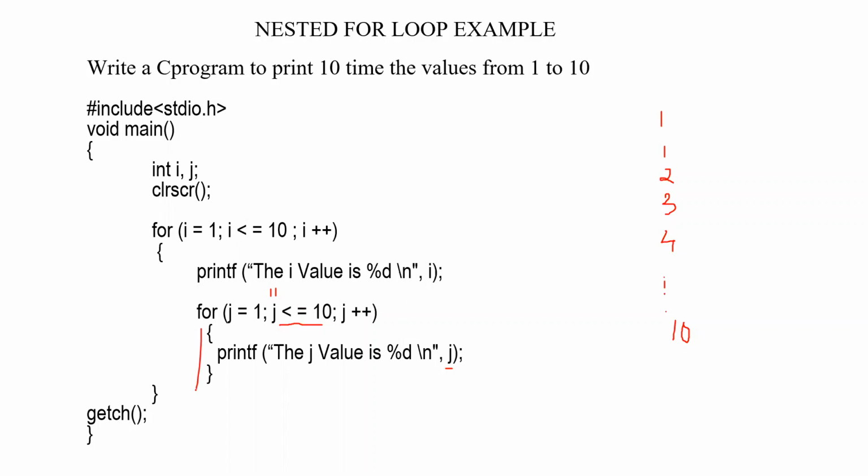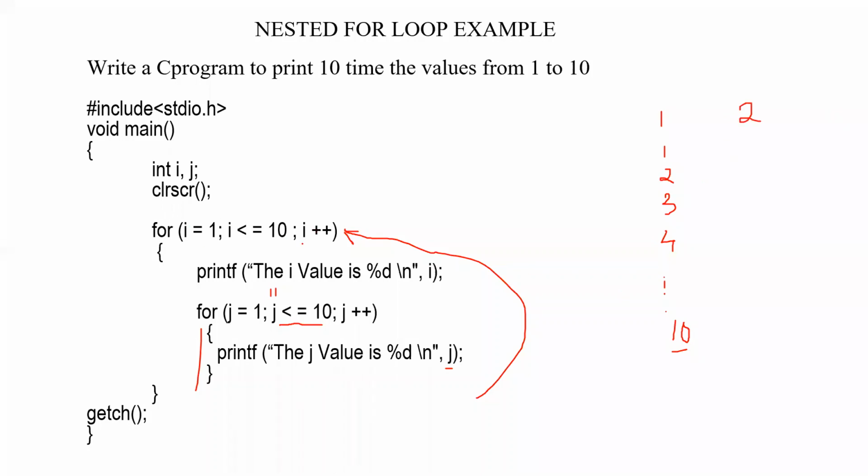Is it clear? When it comes out of the body of the loop, only then will it move on to the outer for loop for incrementing the value of i. After printing the j value up to 10, it will move back to the outer for loop. Now in the second iteration, tell me what will be the value of i. Janani, you are listening. Yes, good. Mehboob also answered. Nirmal also answered. Sachin answered. Now the value of i will be 2. Got it? So it will be printing 2 now.